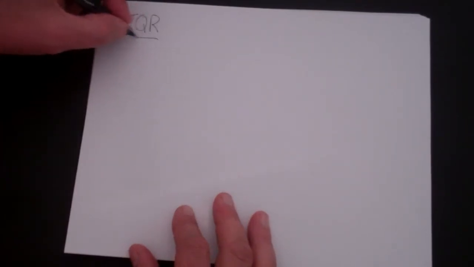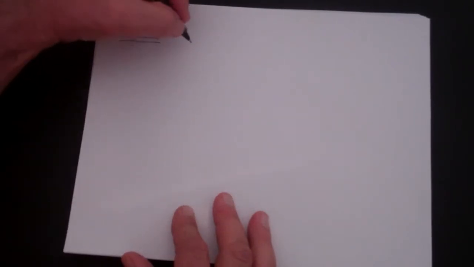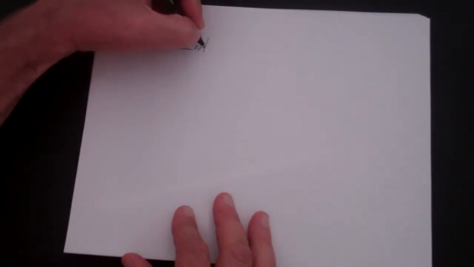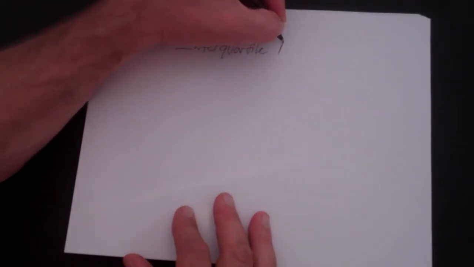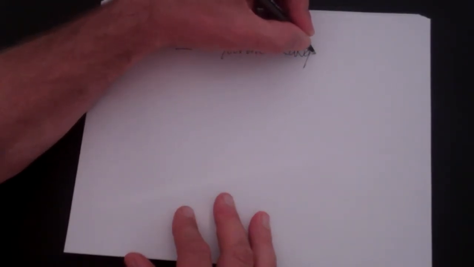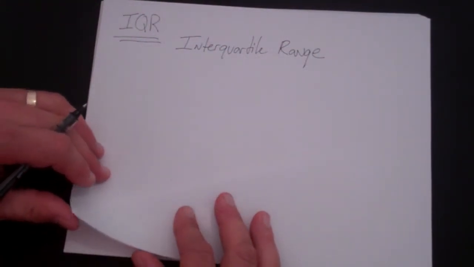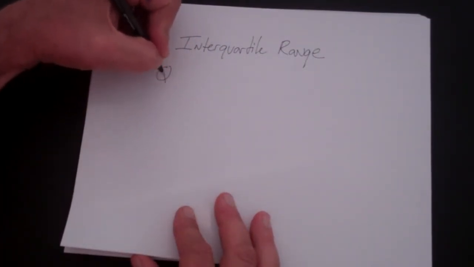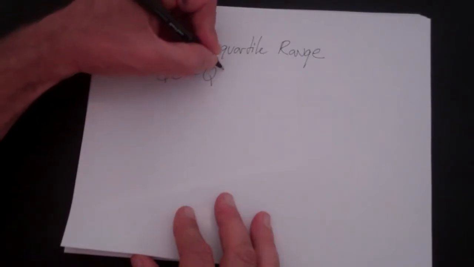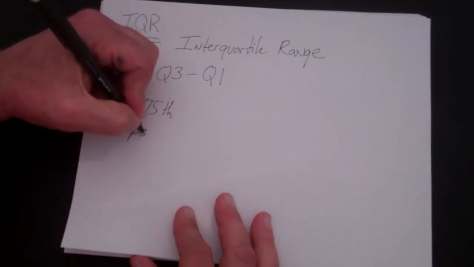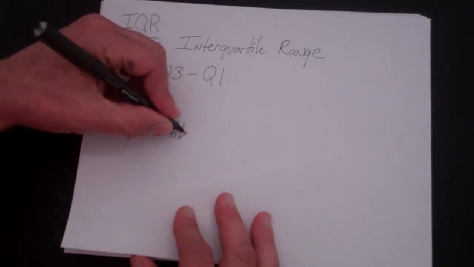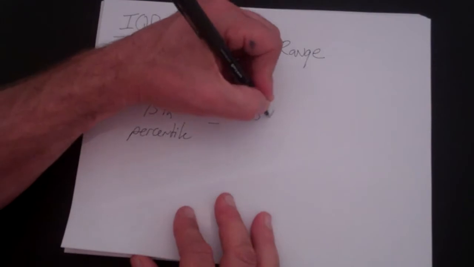Range works pretty well, except for very large data sets, and then there's something called the IQR, which stands for interquartile range. The interquartile range is simply Q3 minus Q1, where Q3 is the 75th percentile and Q1 is the 25th percentile.